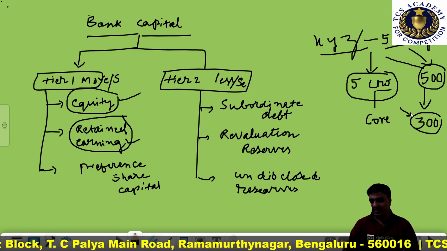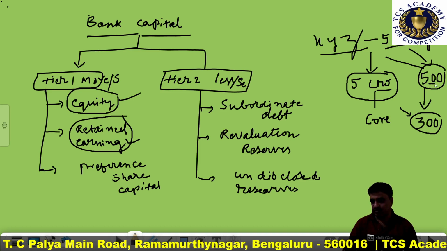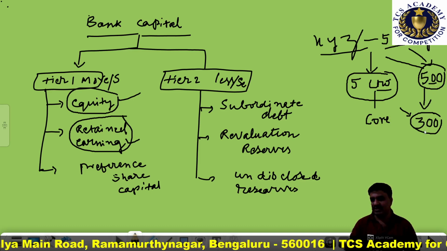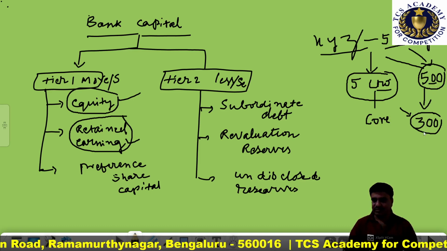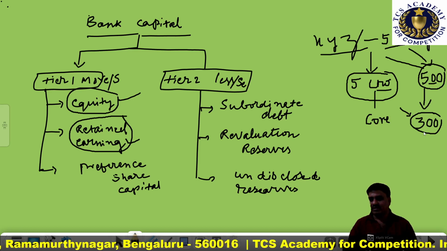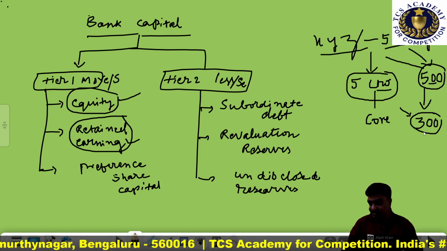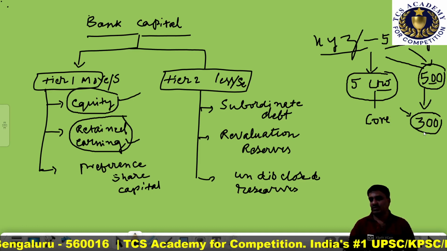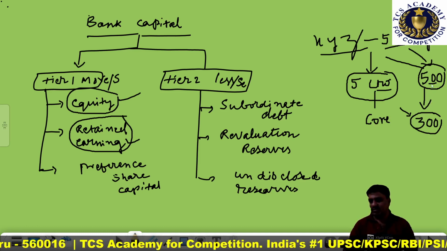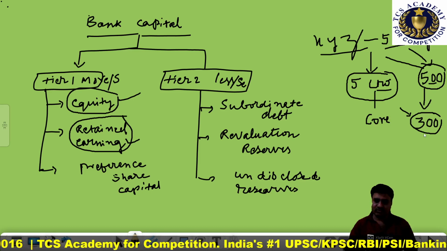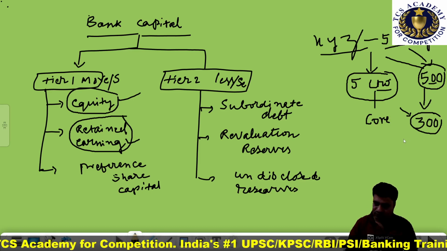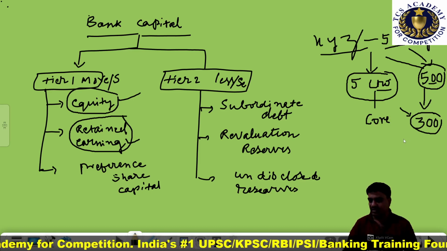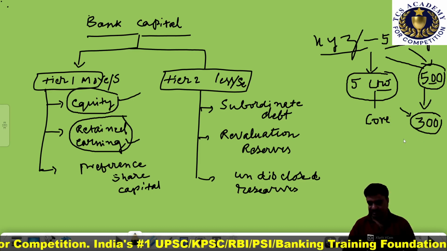It has to be repaid. For this purpose, this 500 crores can be utilized to repay the debt taken by the banker. It is an obligation of the banker. Out of 500 crores, 300 crores of rupees has been paid off towards the debt obligations of the bank.